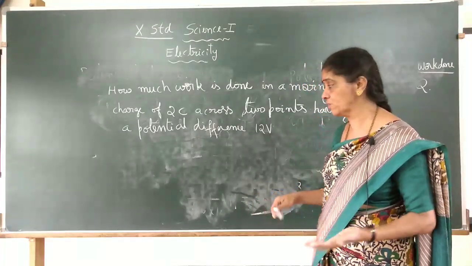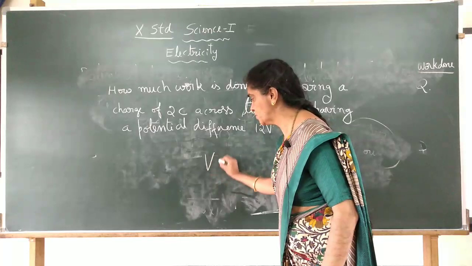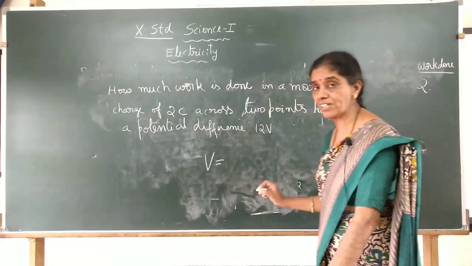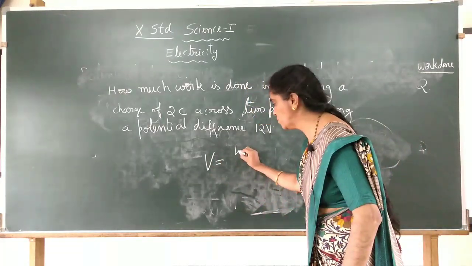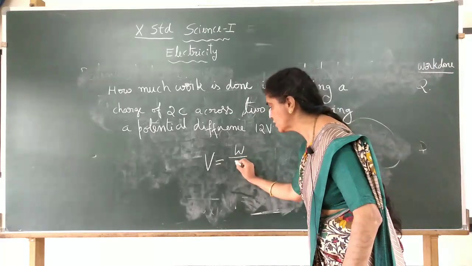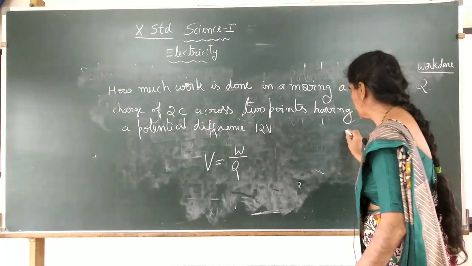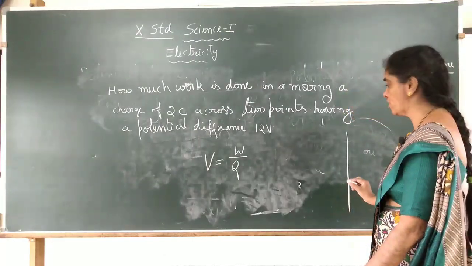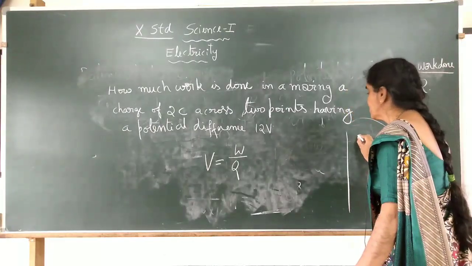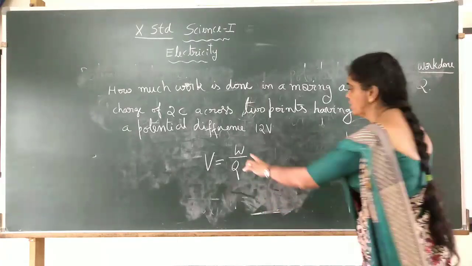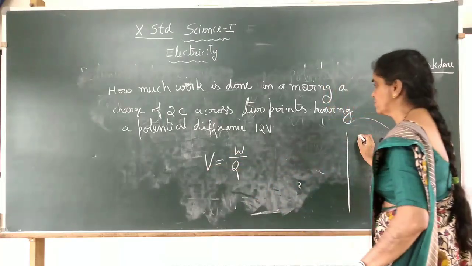So which formula do I have to use? V is equal to W by Q, right? The potential difference V is equal to W by Q. Now, how much is W? What are the values given? We'll write them out. Work done, we don't know. What is given?